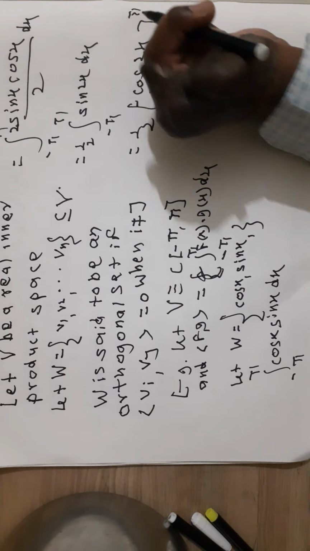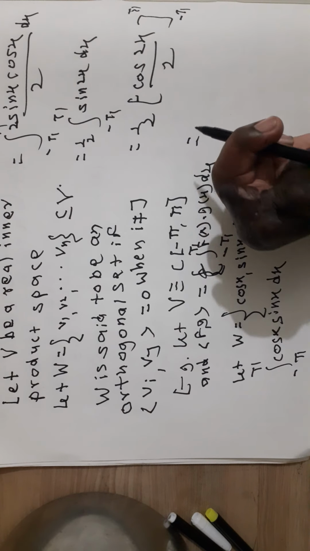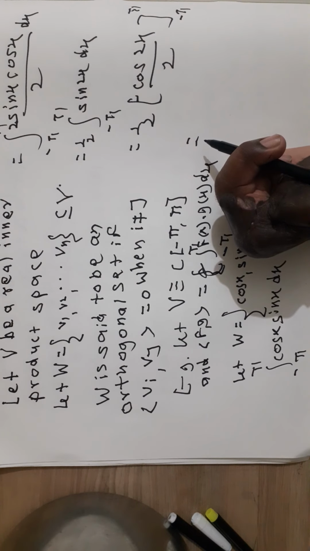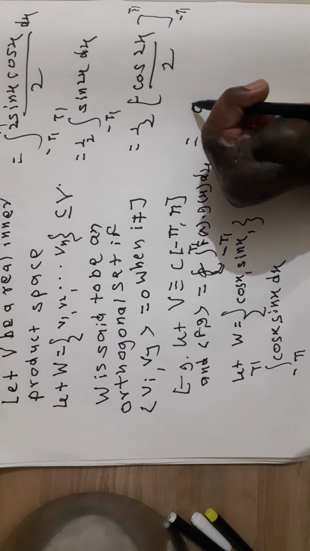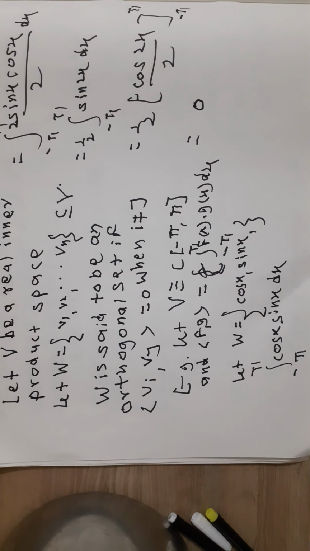This is equal to 0 because cos theta is equal to cos of minus theta. Therefore cos x and sin x, these two elements, form an orthogonal set.